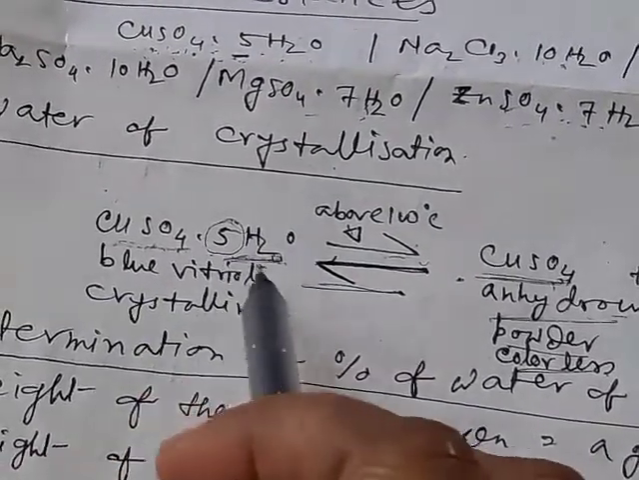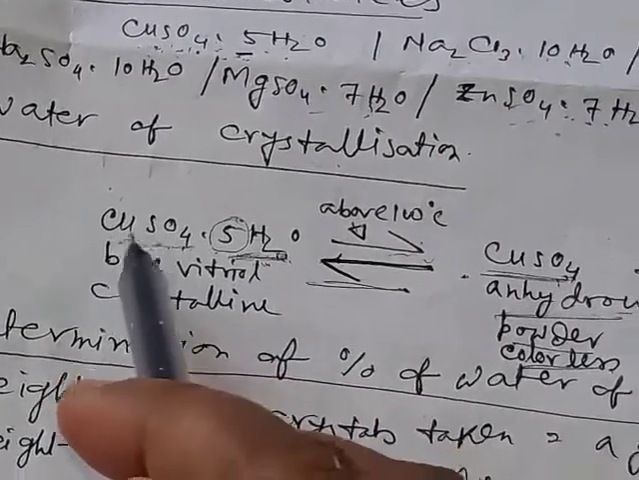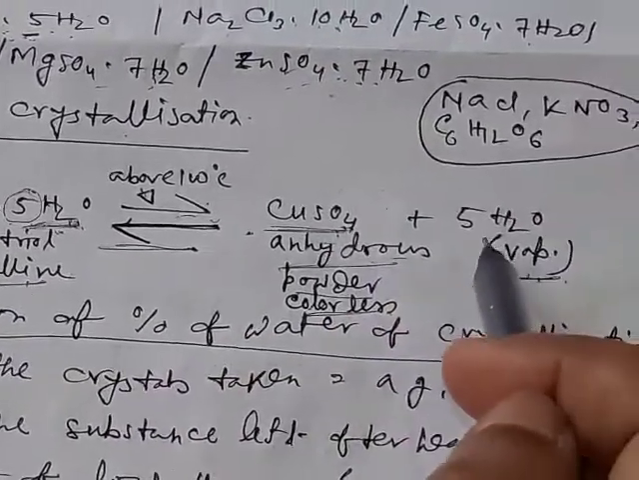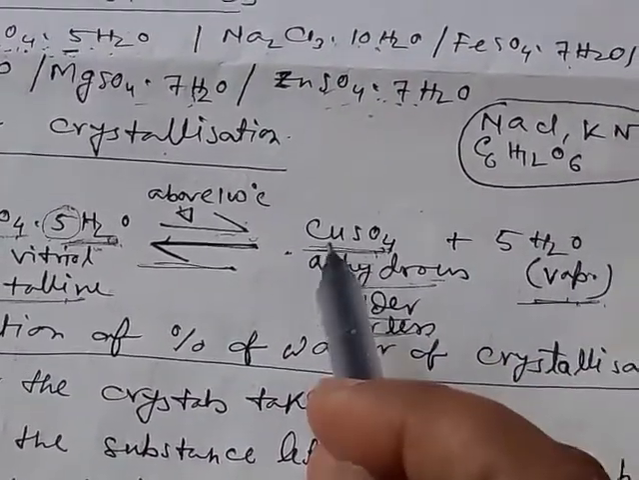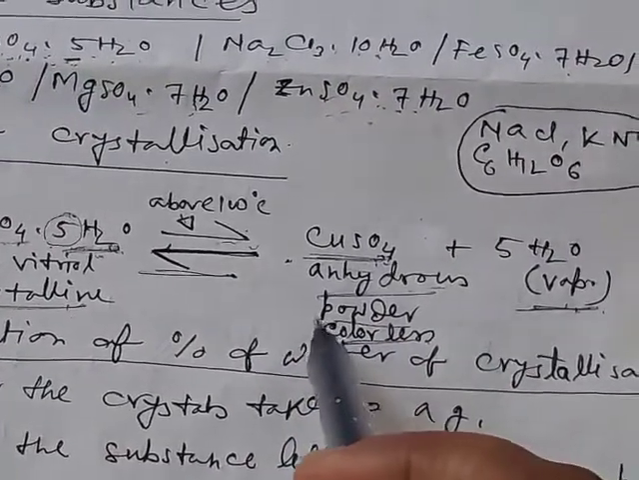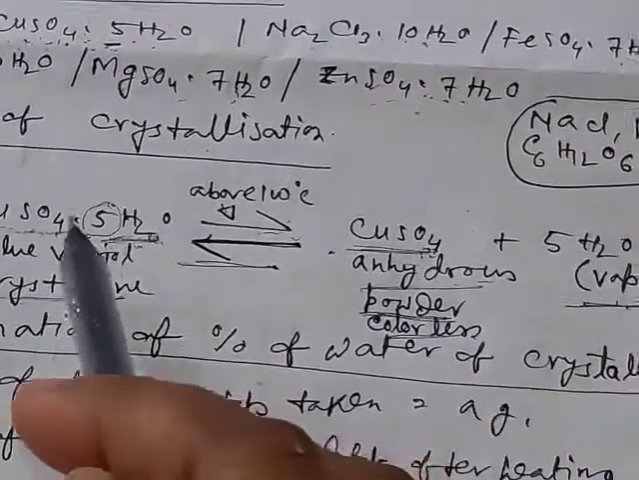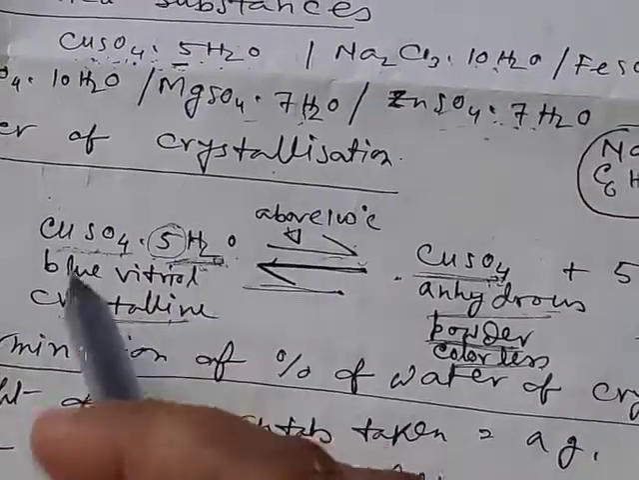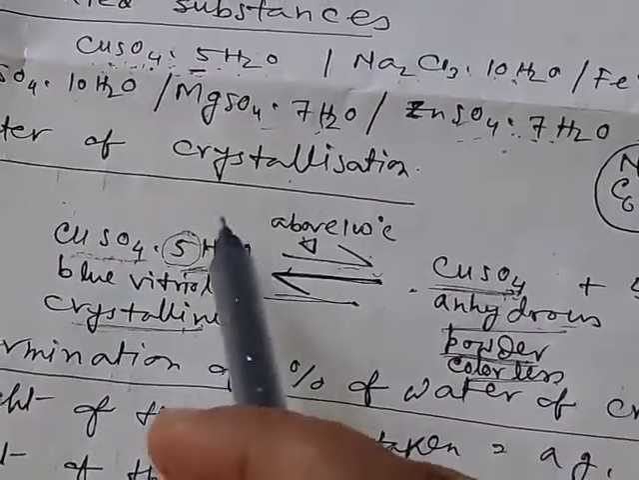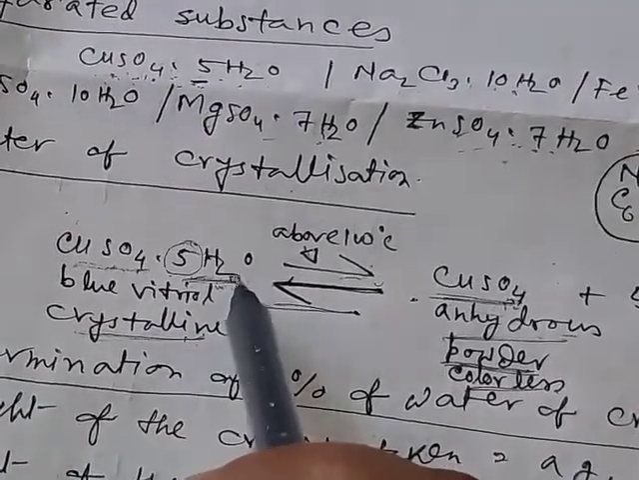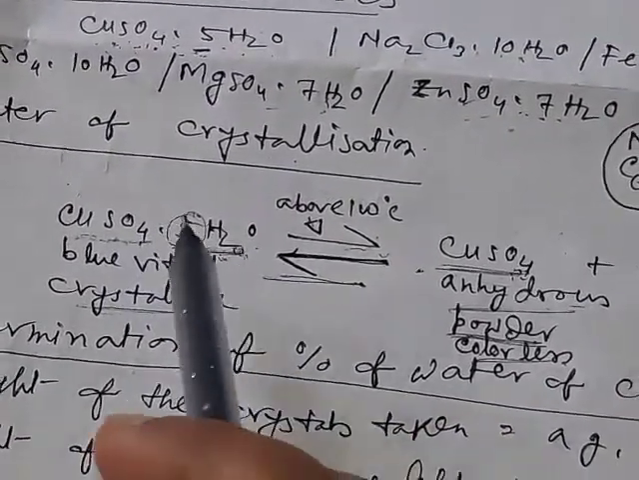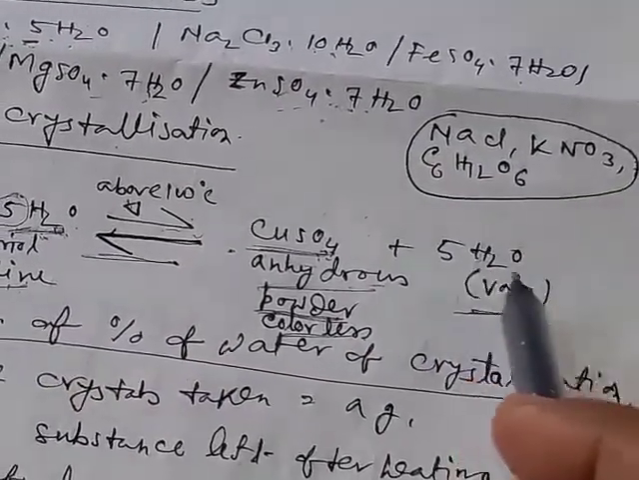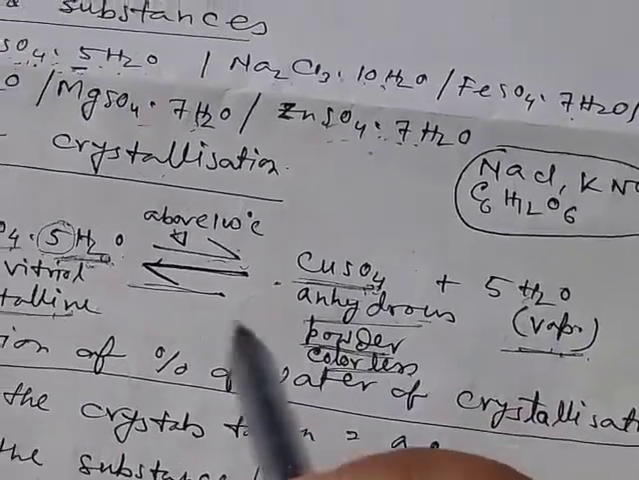When there are water molecules, water of crystallization, in copper sulfate, the copper sulfate is crystalline. But when the water of crystallization is removed, we get anhydrous copper sulfate, which is in powder form. So the water of crystallization is necessary for the crystalline nature of the compound. Secondly, these water molecules are also important as they impart color to the substance. Here copper sulfate is blue due to the 5 water molecules. When the water molecules are removed, it is colorless.